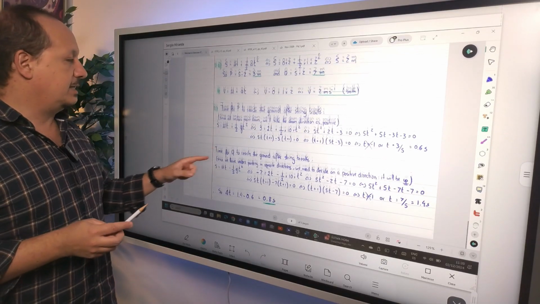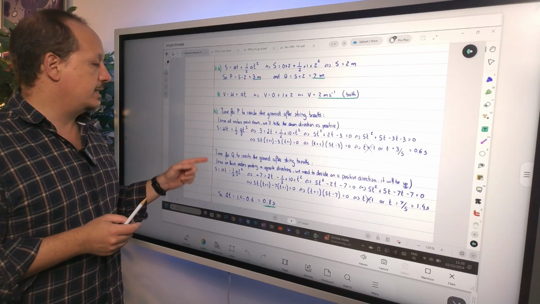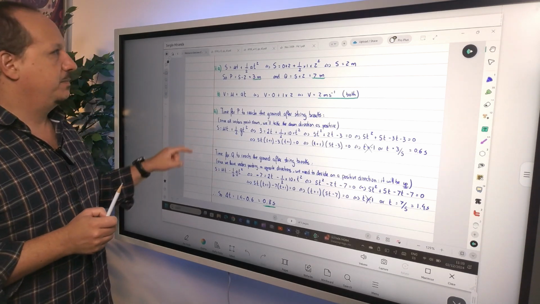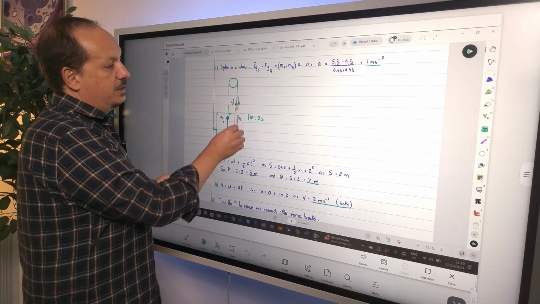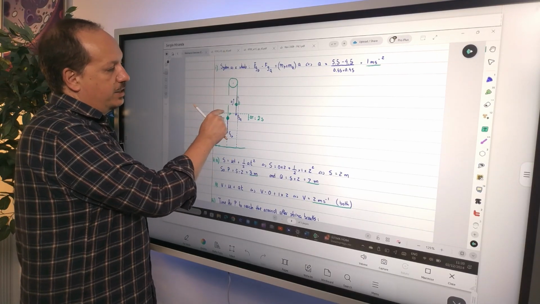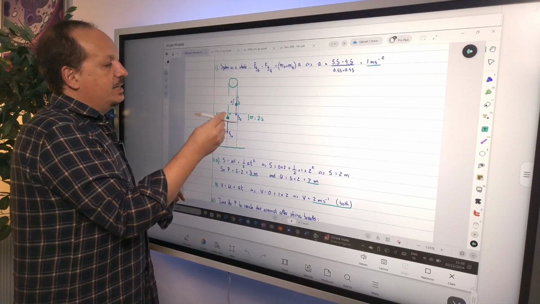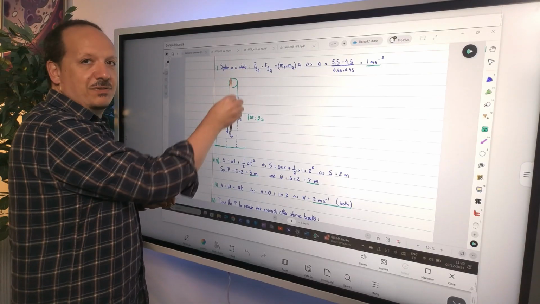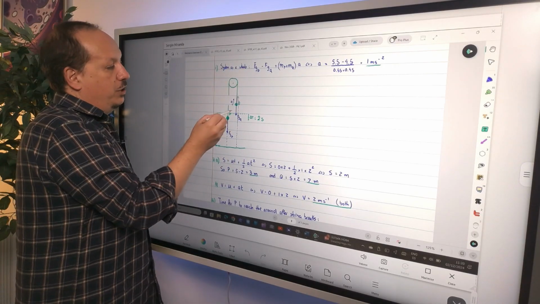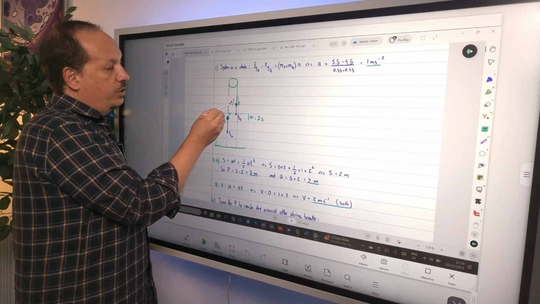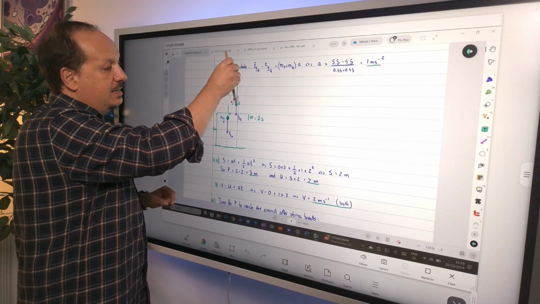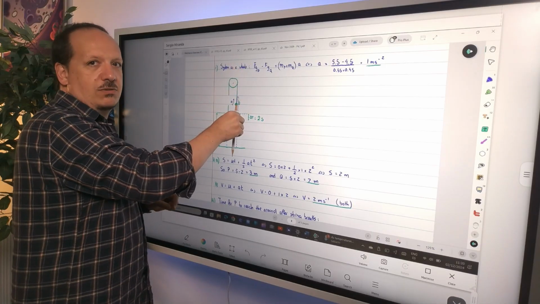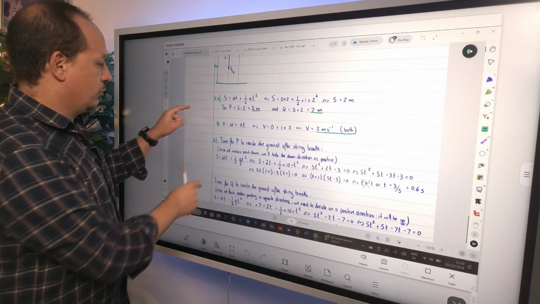The time for Q to reach the ground after the string breaks is, and now you use the same formula, but pay attention to this. Don't forget what positive is. Positive is that way. So the moment the string breaks, what is the displacement value of s? It's going to be not 7, but -7, right? In relation to the position of Q when the string breaks, the height, if you take it as a displacement, is a negative vector. It points down, right?